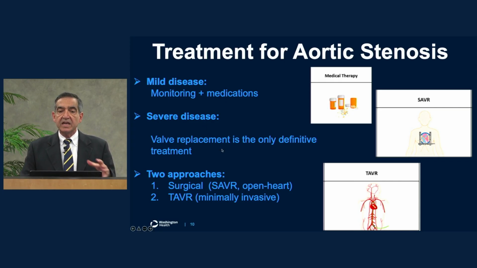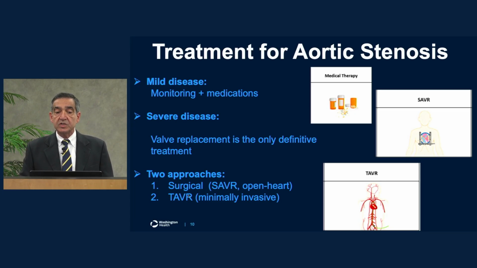Why is that? Aortic stenosis is a mechanical problem. A valve on the heart is tight and the blood cannot get from the heart to the rest of the body. So replacing and removing that valve, or now with the newer technology, replacing it without removing the valve with the TAVR, is the only option.